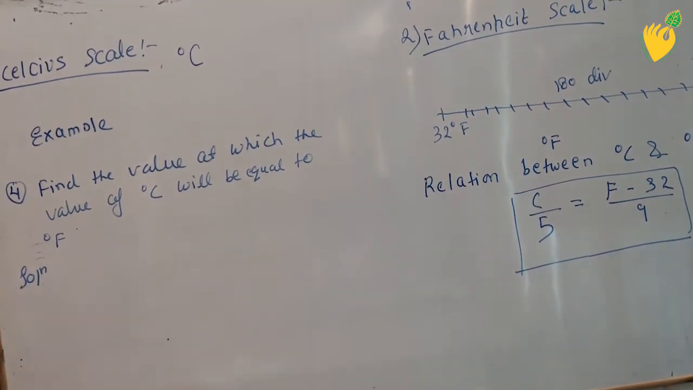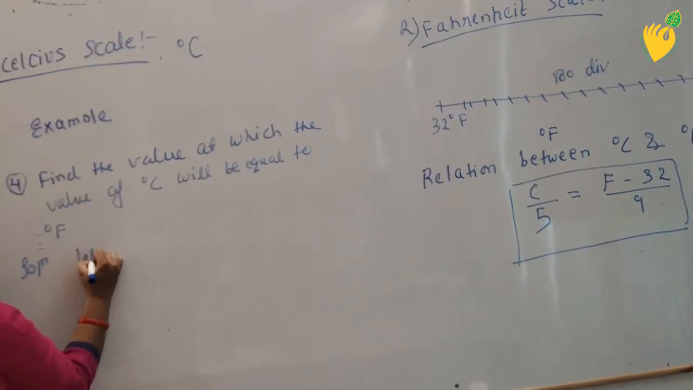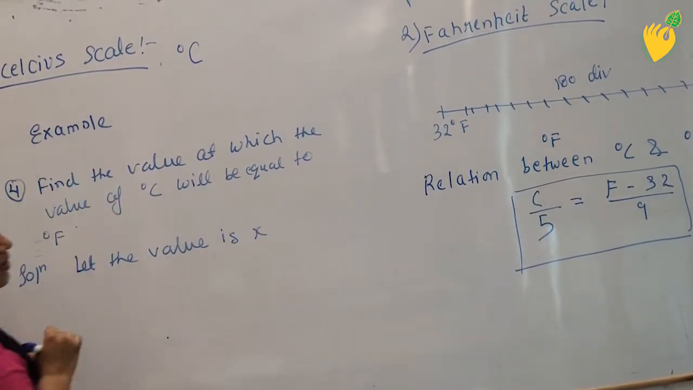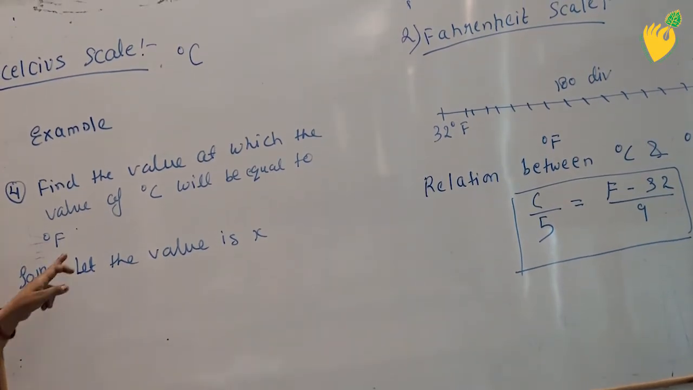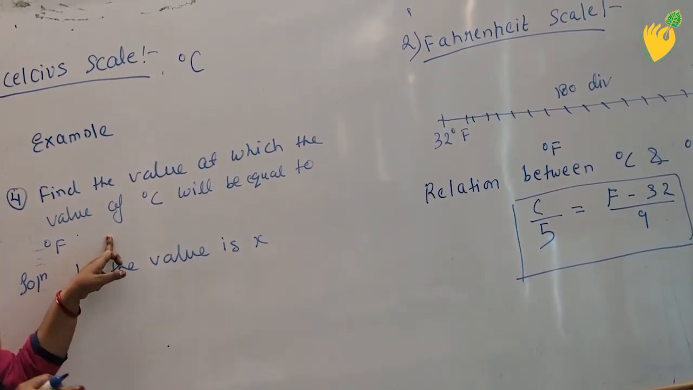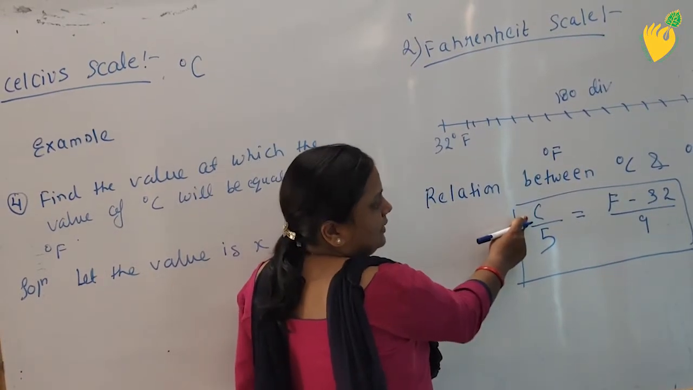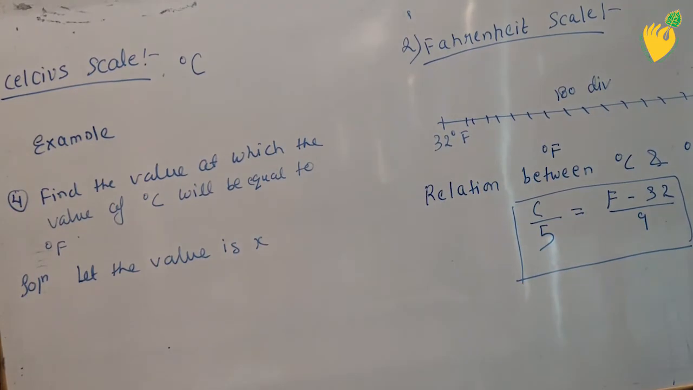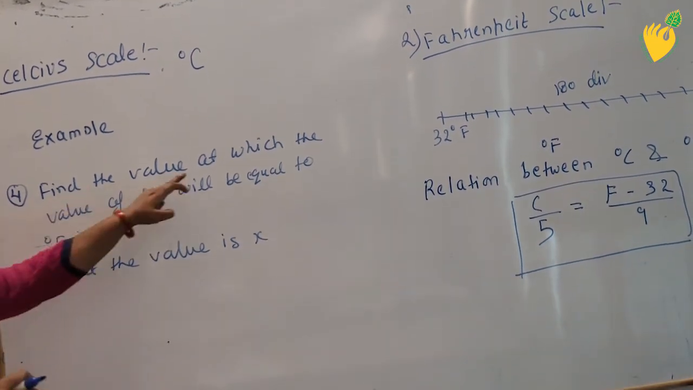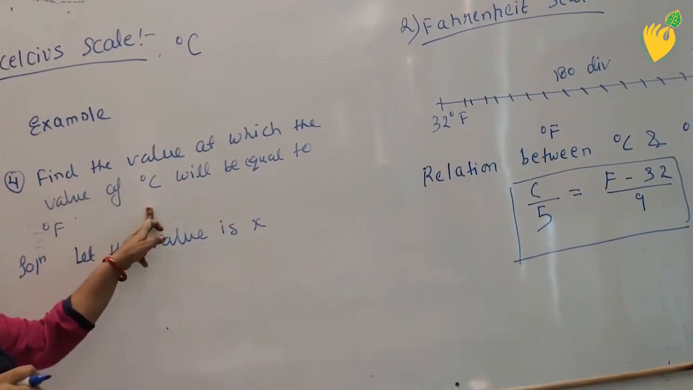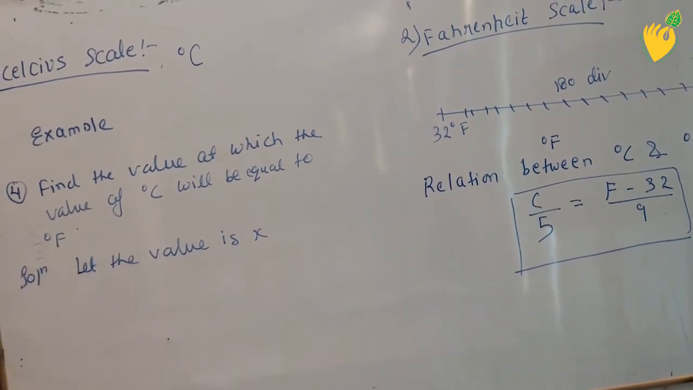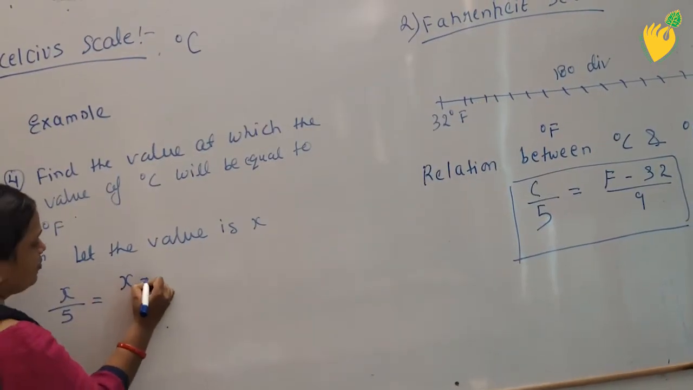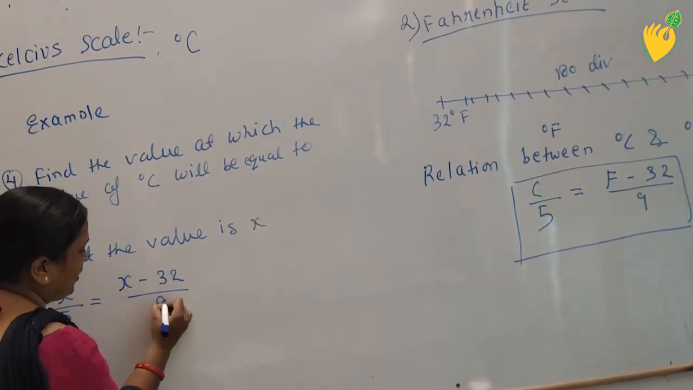Let us suppose the value is x. Since the value is same at both the scales, at the place of C I will write x, at the place of F I will write x. Why I am taking this value as x? Because in the question it is given that the value of degree Celsius is equal to the value of degree Fahrenheit. So it will be x upon 5 is equal to x minus 32 upon 9.